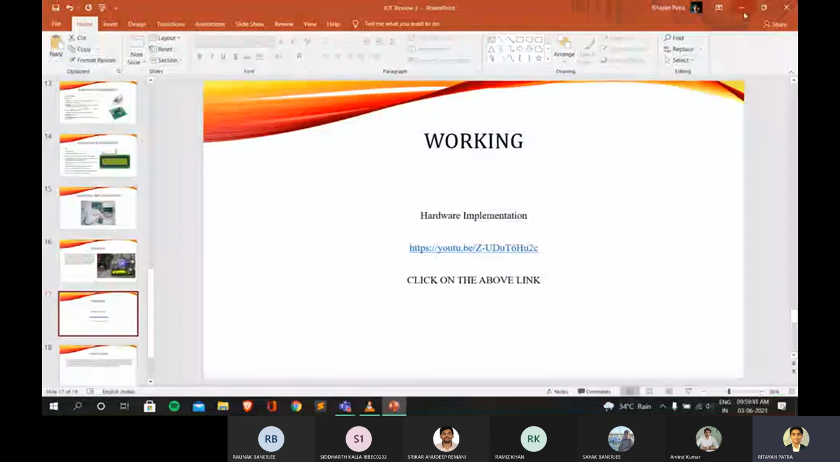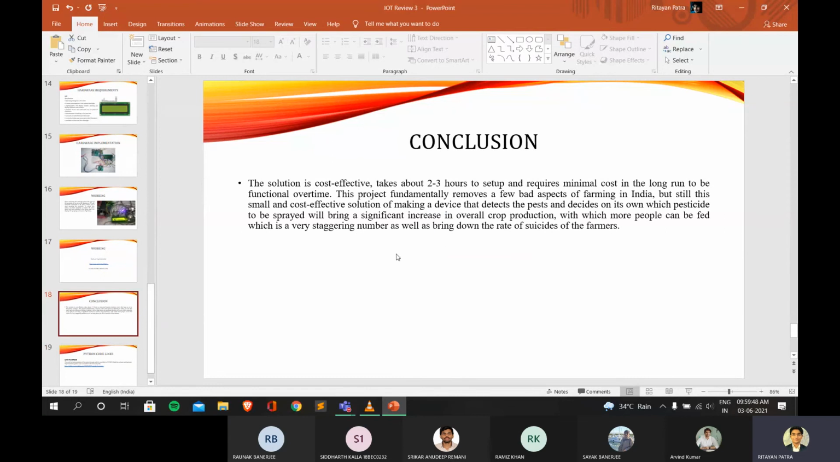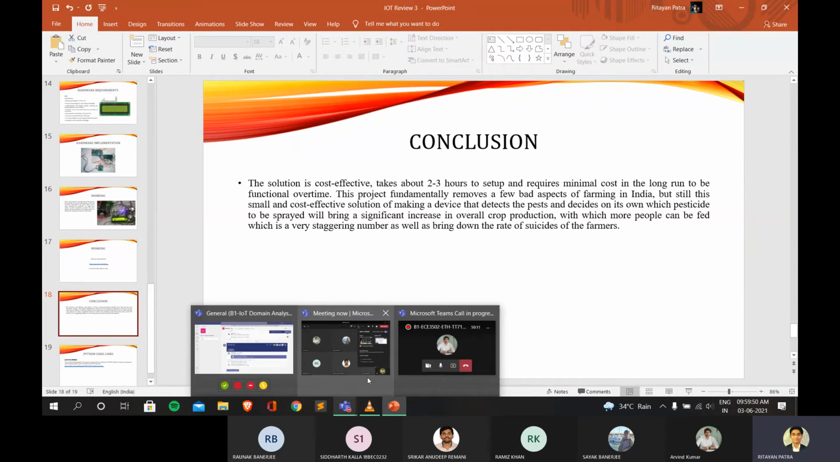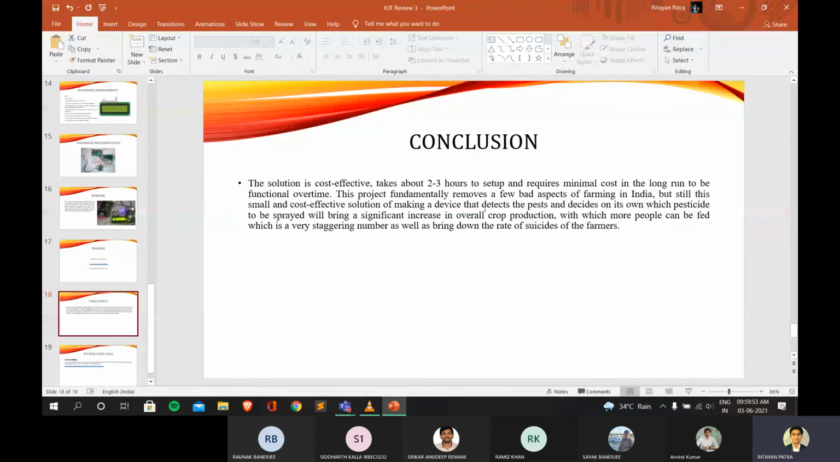So this is our whole working. The conclusion is that it is a very cost-effective process, and it will remove some of the bad aspects of farming. It will automatically detect the pest and decide on its own the pesticide which will be sprayed, and it will significantly increase the overall crop production and also reduce the rate of suicides among farmers. That is the whole project. Thank you.